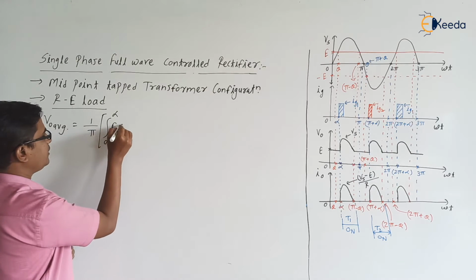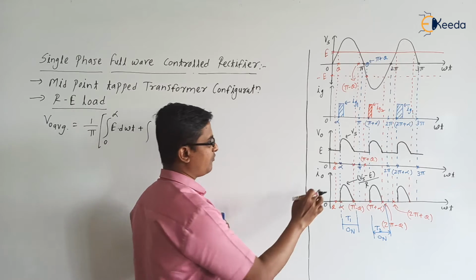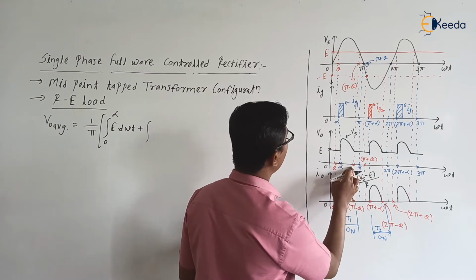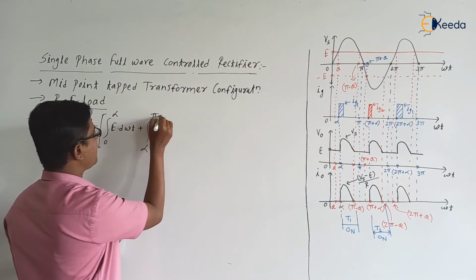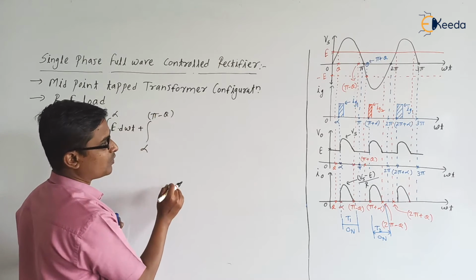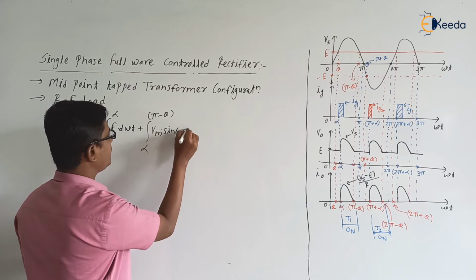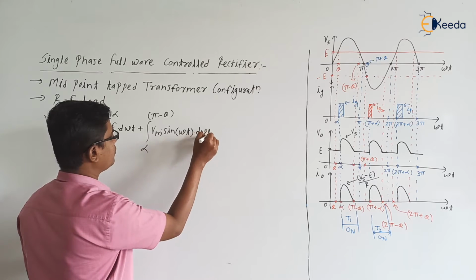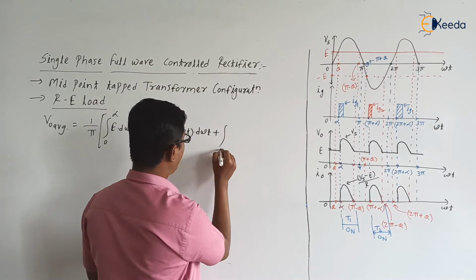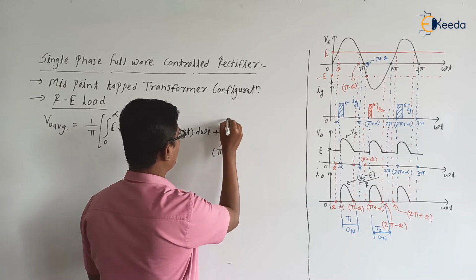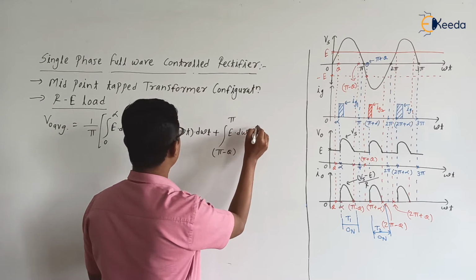It is E into d omega t, plus integration from alpha to pi minus theta. During this interval, what is the V0? It is Vm into sine of omega t into d omega t, plus integration from pi minus theta to pi. What is the value? It is E into d omega t, right?